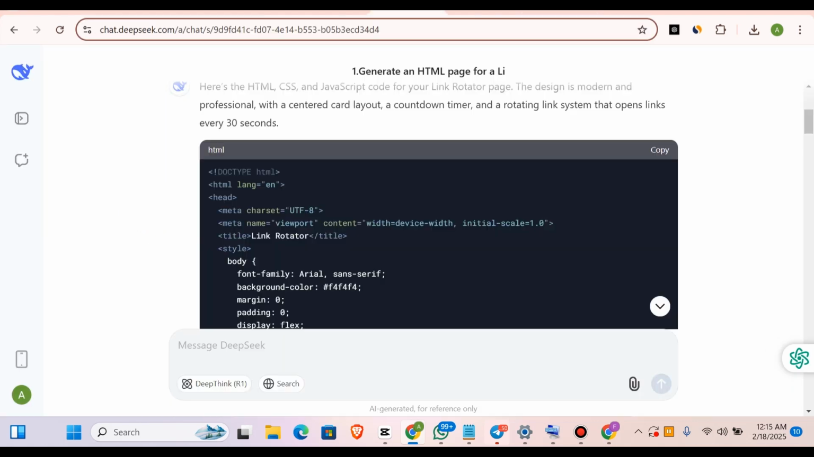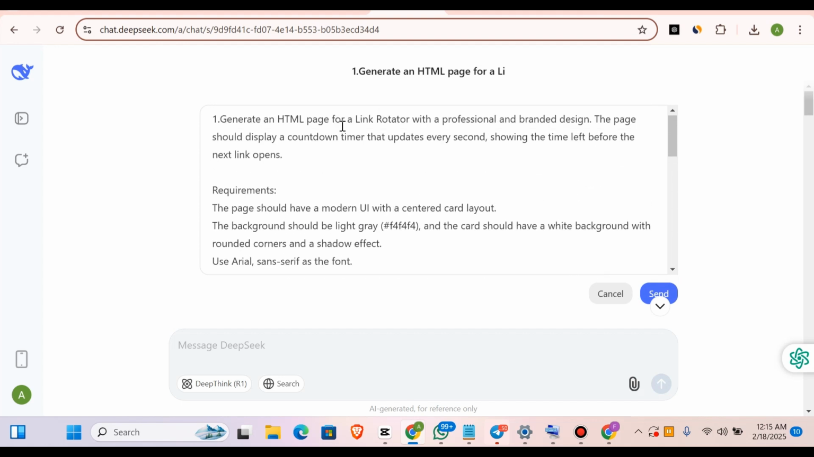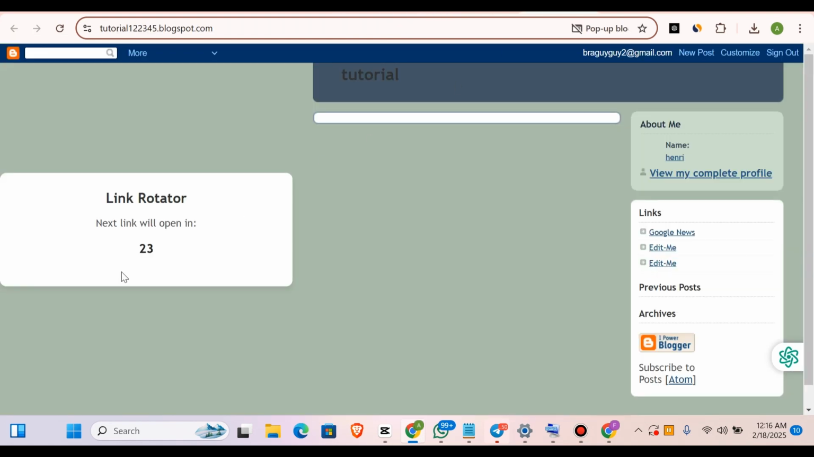Now let's read something from here. Now let's come to this section. It says that what we said our requirement was, a link rotator with a professional and branded design. All right, so that's what basically we've done. This is a link rotator.